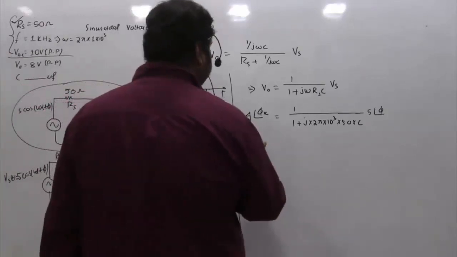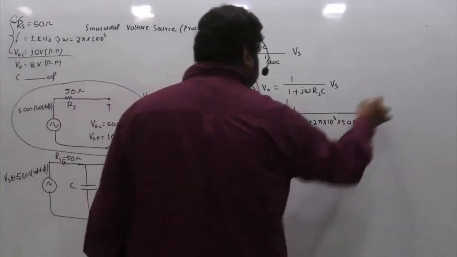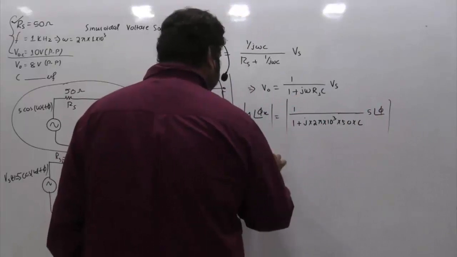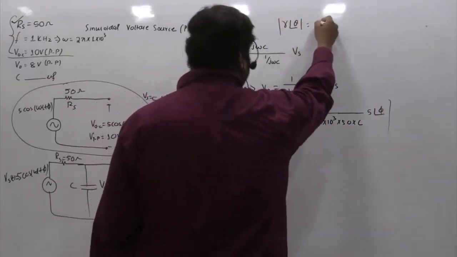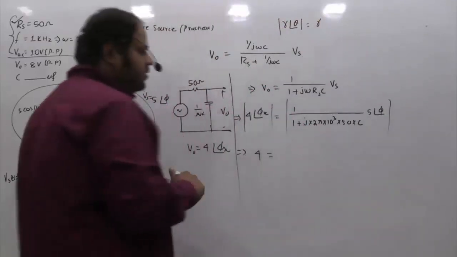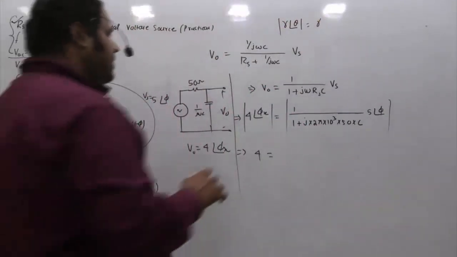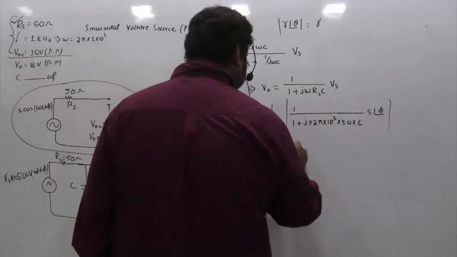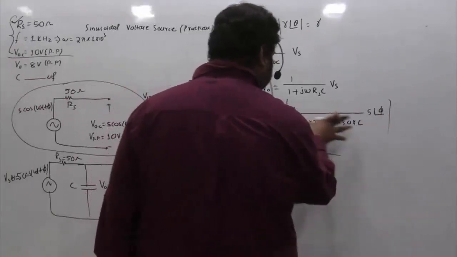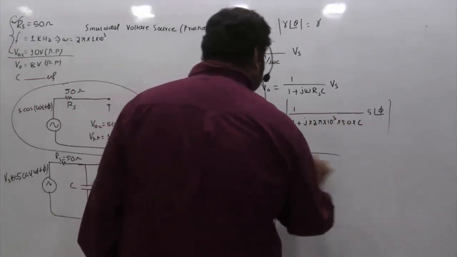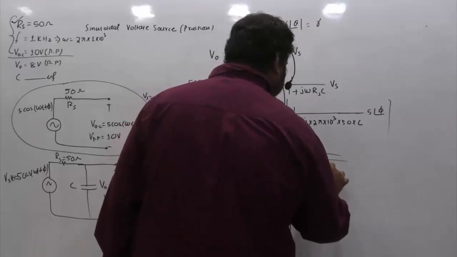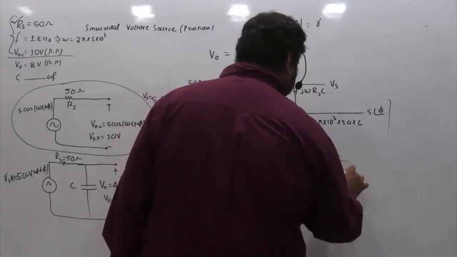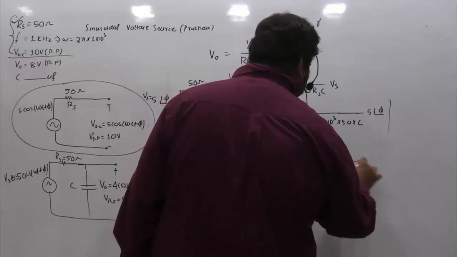Now if you take the magnitude on both sides, what do you get? You get 4 equals, because if you have r angle theta and take its modulus, you get only r. So from here I am getting only 4. Similarly, the magnitude of this is 5, and the magnitude of this becomes the square root of 1 plus the square of 2 pi into 10 power 3 into 50 into C. Am I correct?